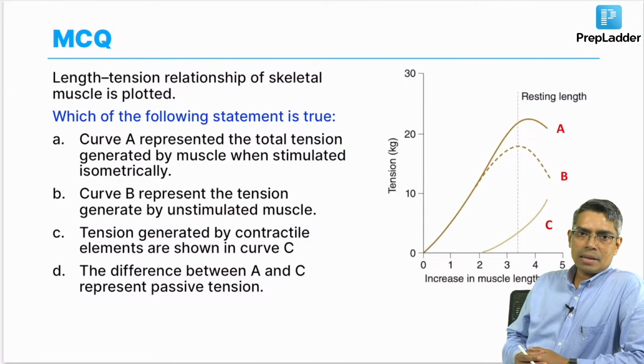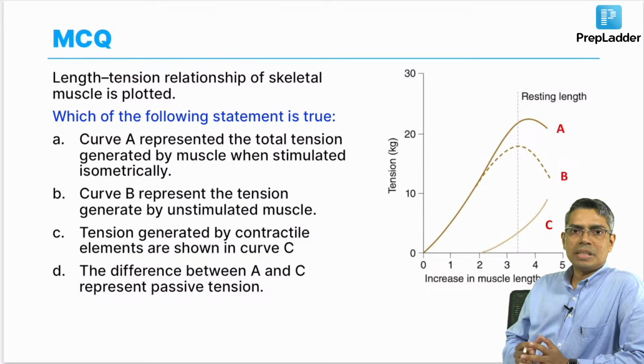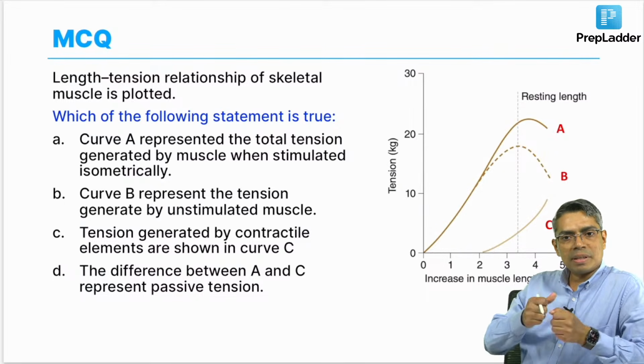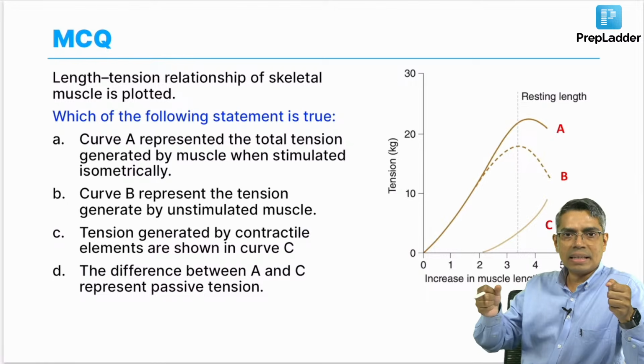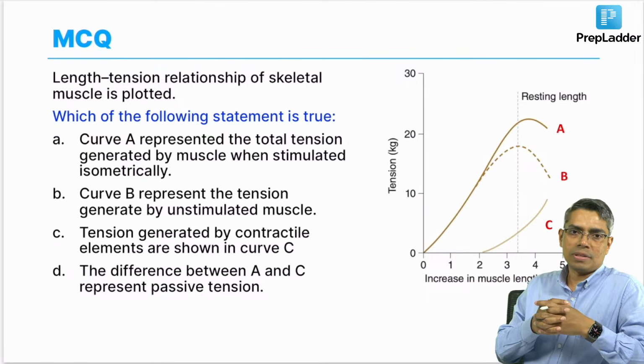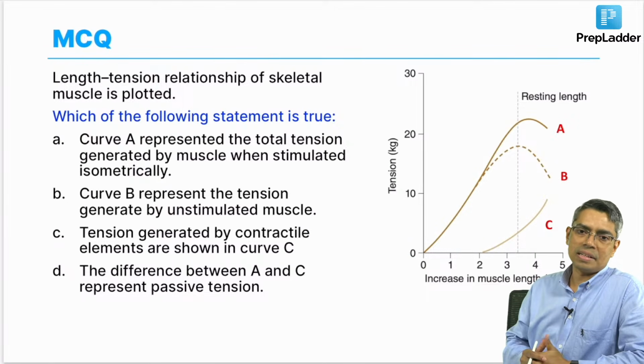Generally in my class I talked in detail about the length tension relationship of the skeletal muscle. And what is the length tension relationship? That is nothing but the relationship of the length of the muscle and the tension generated by the muscle. So, at different lengths, muscle produces different forces. That relationship is known as the length tension relationship.